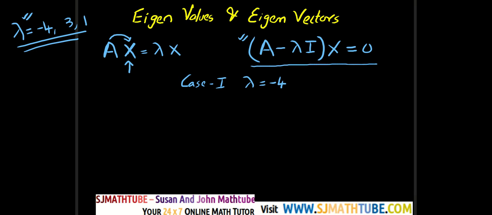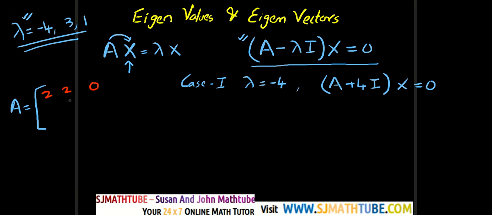Now I'll just plug in that minus 4 here. So I get A plus 4I of x is equal to 0. And I hope you remember the given matrix. I'll note it here for you. The given matrix is 2, 2, 0, 2, 1, 1, minus 7, 2, minus 3.